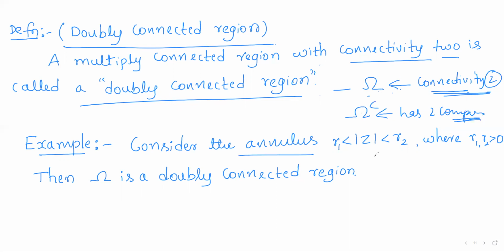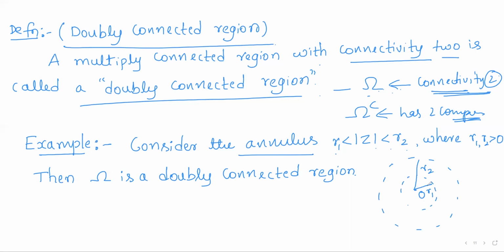Consider the annulus, modulus of z greater than r1 and less than r2, where r1 and r2 are any two positive reals. So it is the annulus centered at 0 between two circles of radius r1 and r2. As we have already seen, an annulus is the region between two concentric circles, that is, a region between two circles with the same center and different radii.